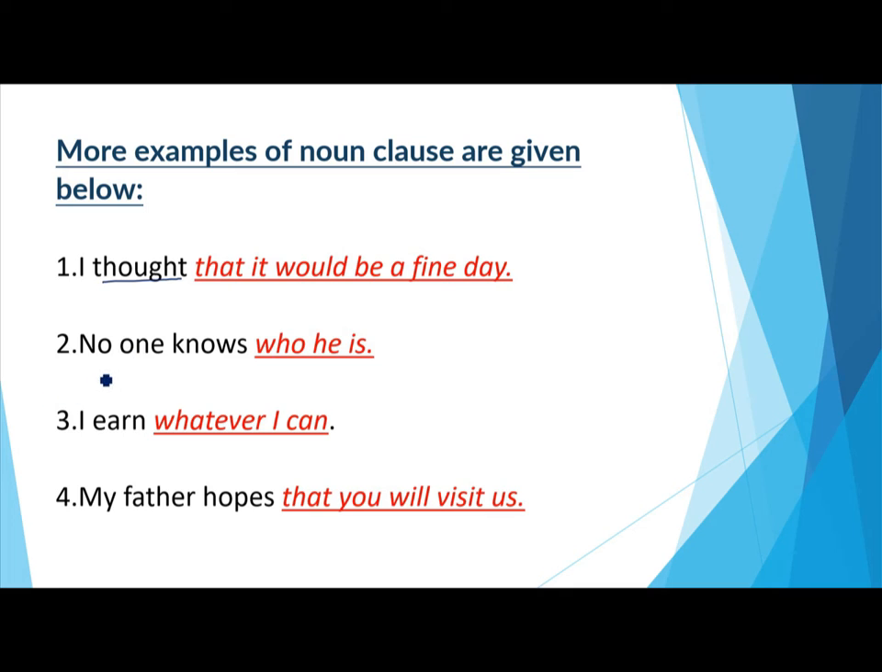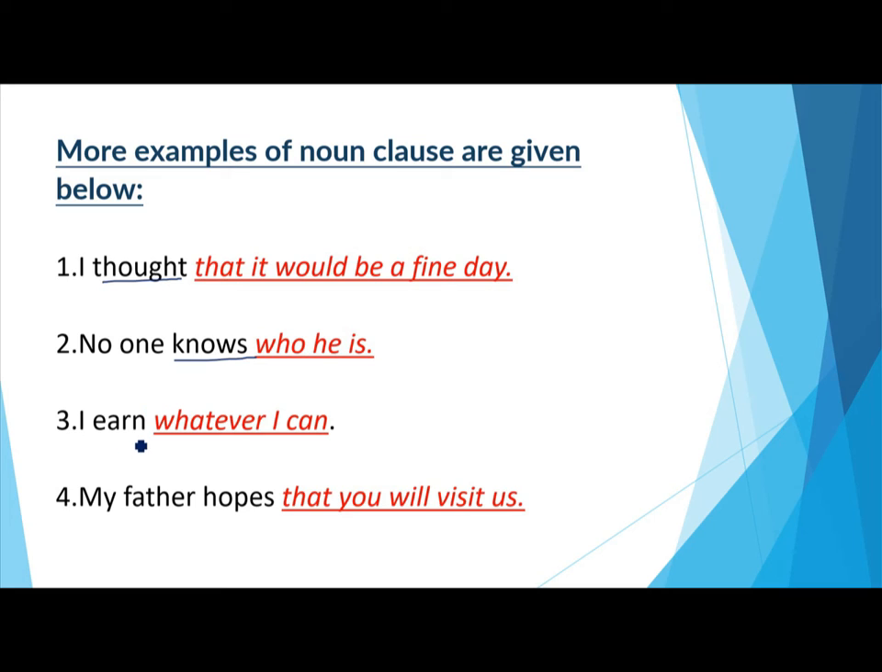The other example: no one knows who he is. Knows here is the verb. No one knows what? Who he is. So who he is is a group of words which is an object of the verb knows here, and it is playing the role of a noun in a sentence. So it is a noun clause.